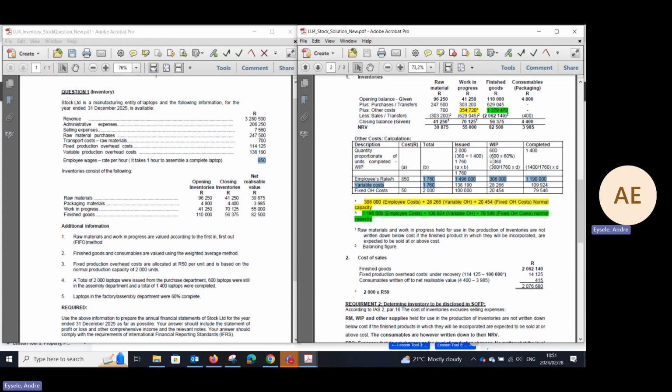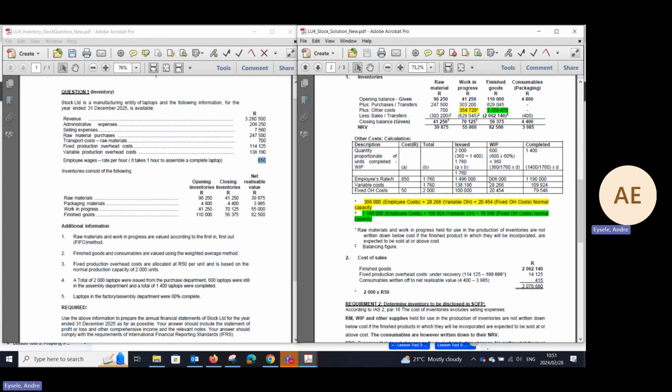Therefore, 360 plus the 1,400 that is completed gives you 1,760. The 850 times the units is 1,496,000. But we need to allocate only a section to work in progress according to the percentage of completion.